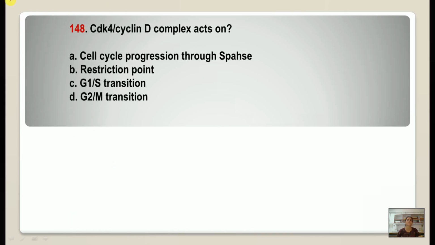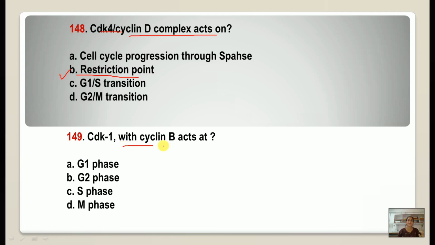Question number 148. CDK4 cyclin D complex. Again, I repeat that all these questions are very important and related to cell cycle questions, which have been asked many times in the examination. CDK4 cyclin D complex acts on the restriction point.